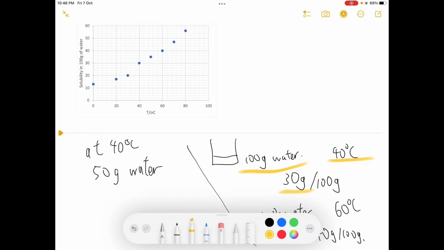Now you are given only half the amount of water. 係嘛？我俾咗一半嘅水，一半嘅 solvent 俾你。Then what do you think? How many grams of copper sulfate can dissolve? Of course, half. Originally, in 100 grams of water, you can dissolve 30 grams. Now with half the water, only half the amount of copper sulfate can be dissolved.